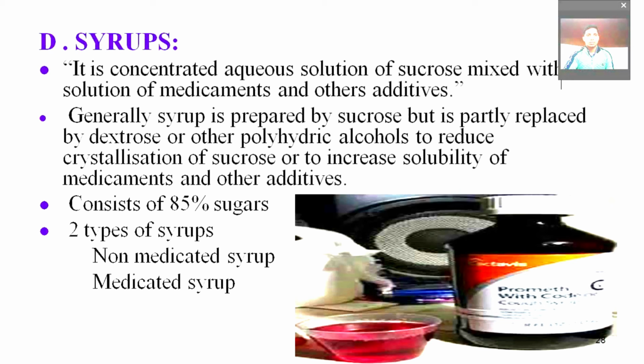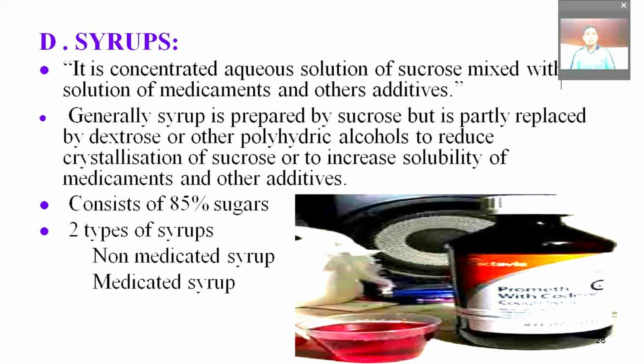Next are the syrups. A syrup is a concentrated aqueous solution of sucrose mixed with a water solution of medicament and other additives. Generally, syrup is prepared with sucrose, but it is partially replaced by dextrose or other polyhydric alcohols to reduce the crystallization of sucrose or to increase solubility of medicaments and other additives.